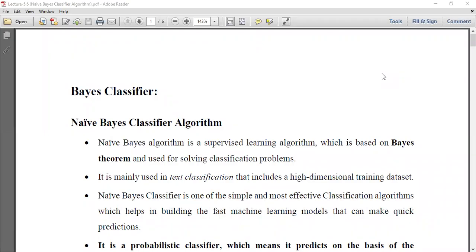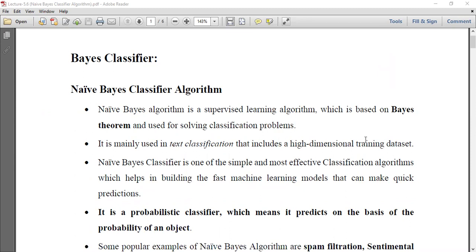Hello friends, today's topic is the naive Bayes classifier algorithm. The naive Bayes algorithm is a supervised learning algorithm which is based on Bayes theorem and used for solving classification problems. It is mainly used in text classification that includes high dimensional training data sets, and the naive Bayes classifier is one of the simple and most effective classification algorithms which helps in building fast machine learning models that can make quick predictions.